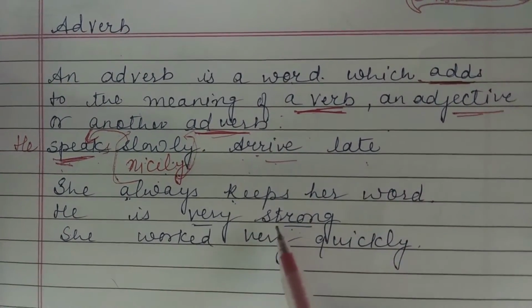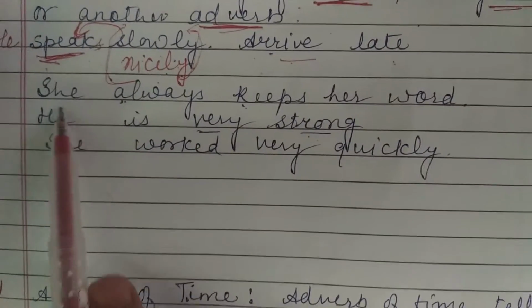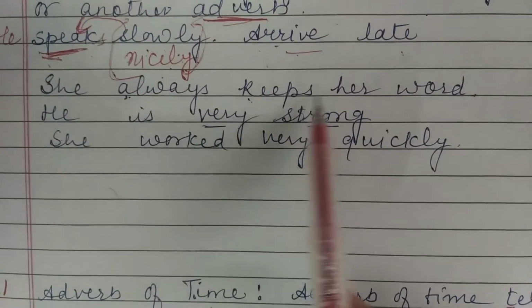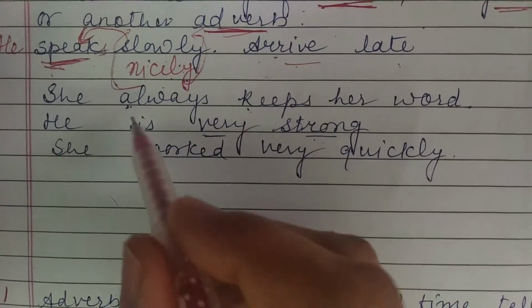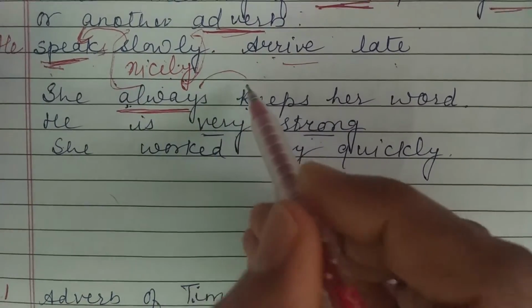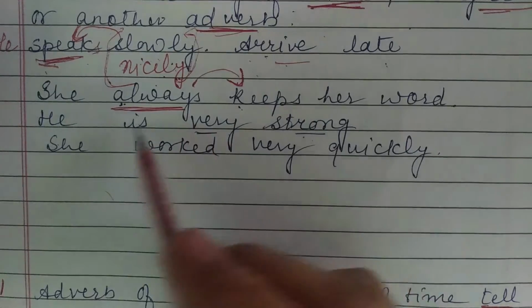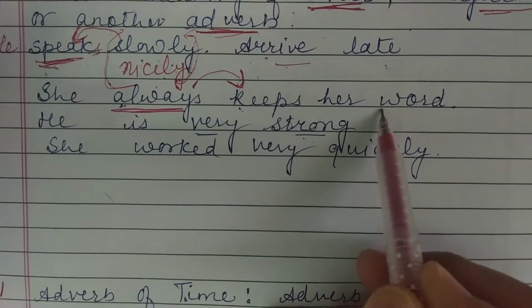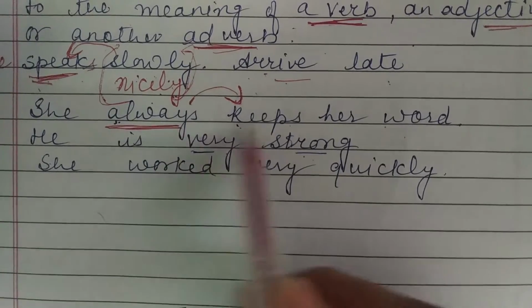Let us move on to a few more examples. She always keeps her word. The word "always" is changing the meaning of the verb "keeps." She always keeps her word, she seldom keeps her word, or she never keeps her word.